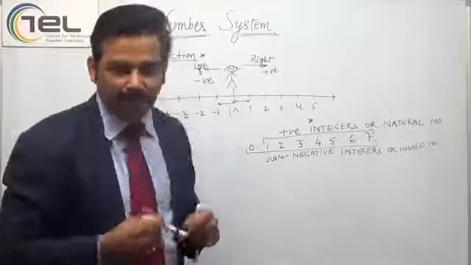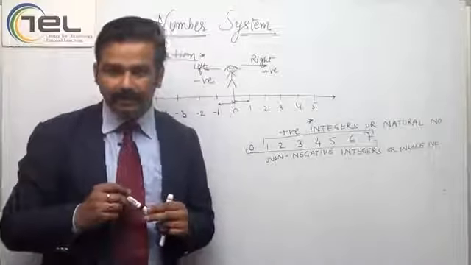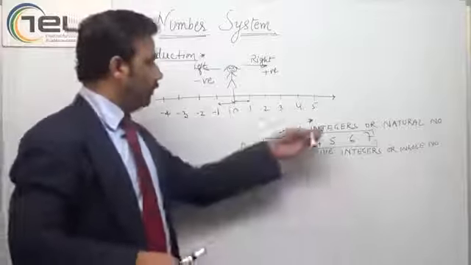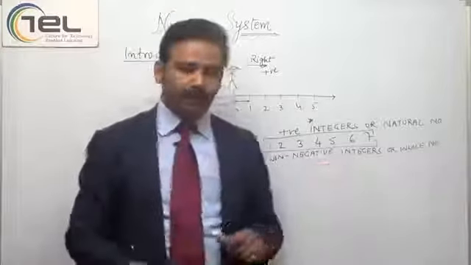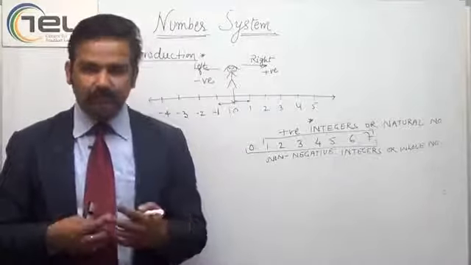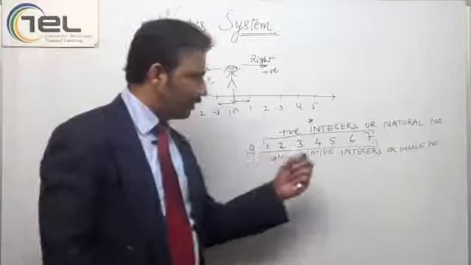But I'm sure a question is arising in your mind. I am writing integers, non-negative, positive. Have I defined integers? No. So first of all, let me define what integers are.